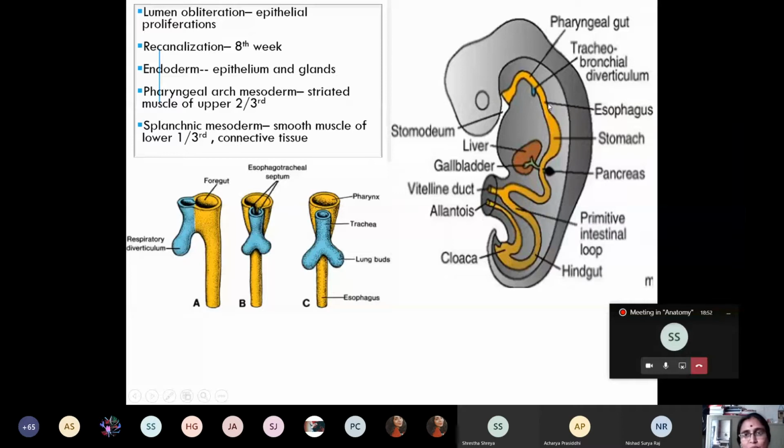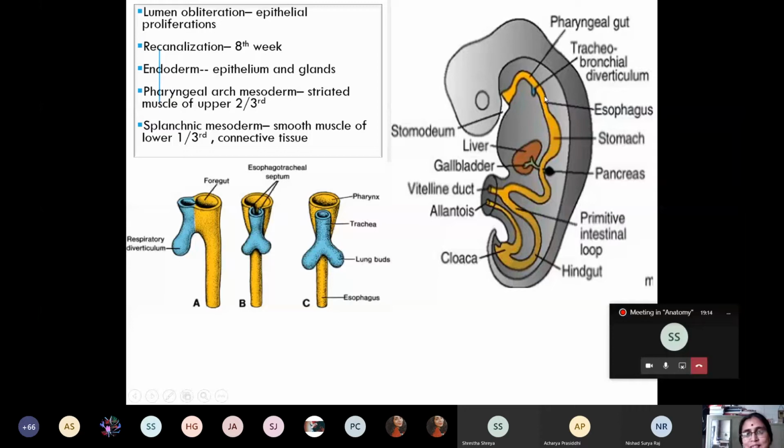So if we have to write down short notes on the development of the esophagus, it derives from the part of the foregut distal to the pharynx, and it is separated from the respiratory diverticulum by tracheoesophageal septum.